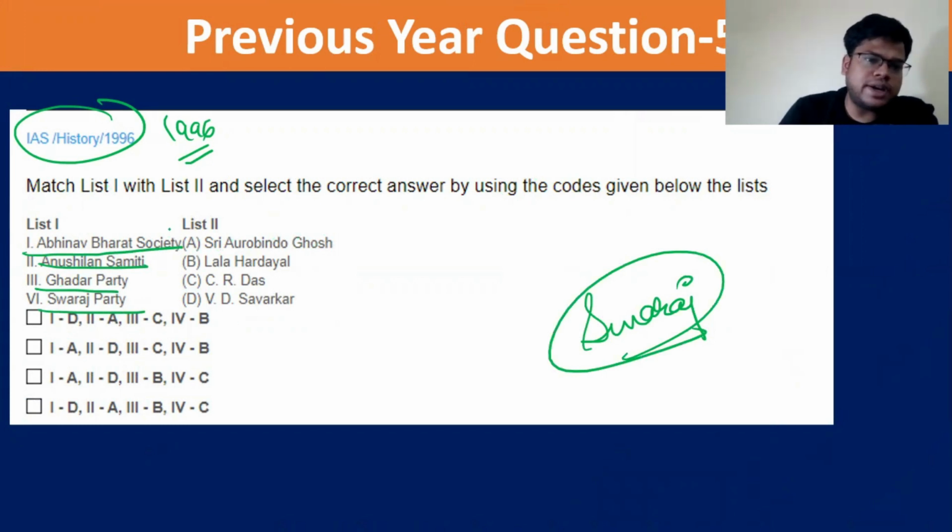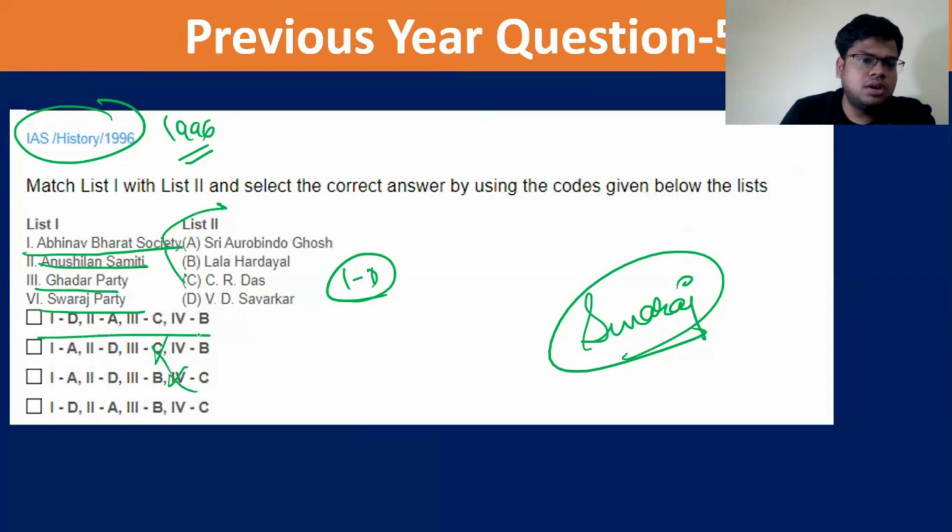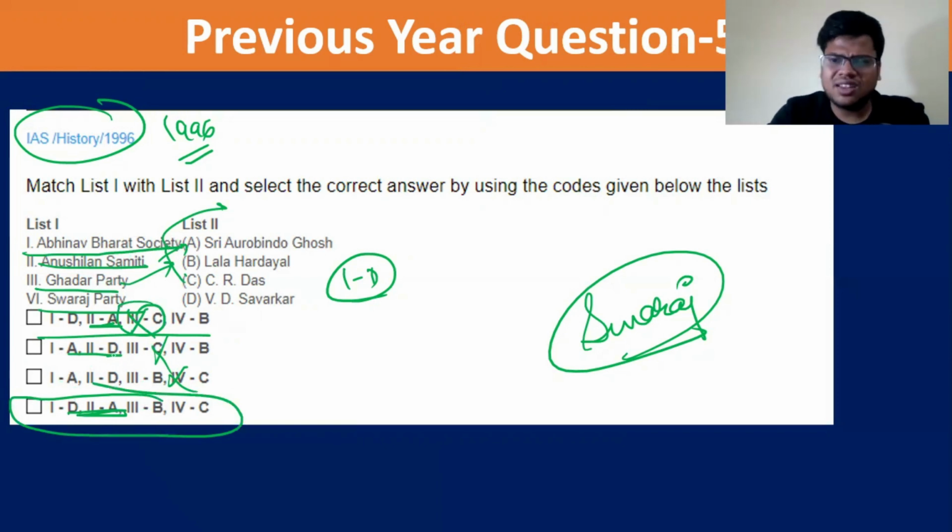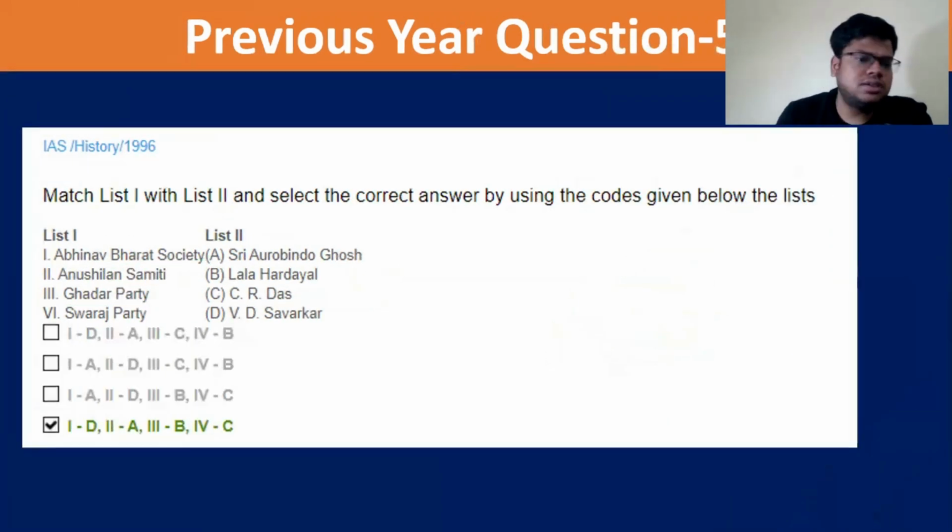Abhinav Bharat Society is associated with V.D. Savarkar. So the first one is D. If the first is D, then this option is wrong. Then Anusilan Samiti is associated with Aurobindo Ghosh, so the second is A. Then Ghadar Party, Lala Hardayal. Third is C. That is the right answer. Very easy question.